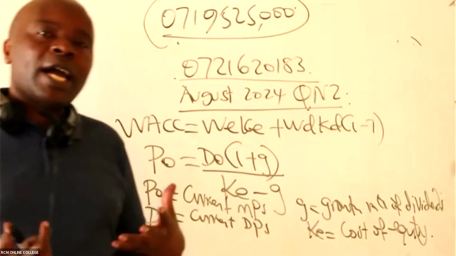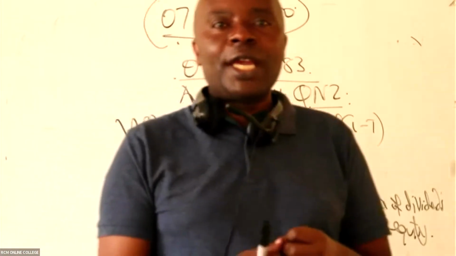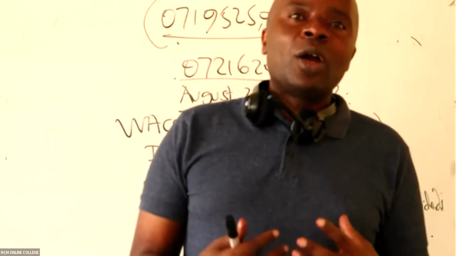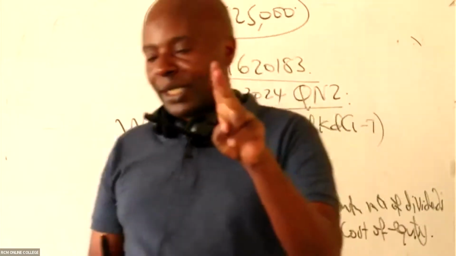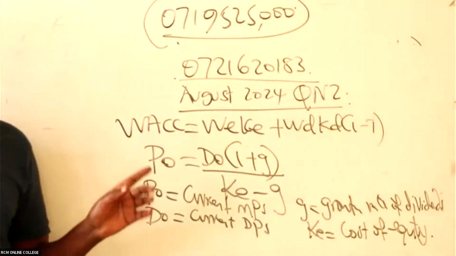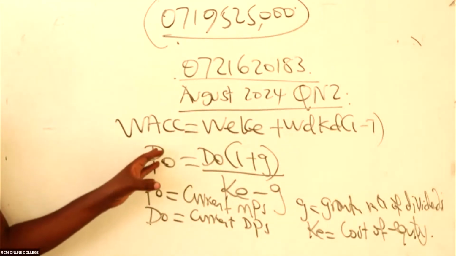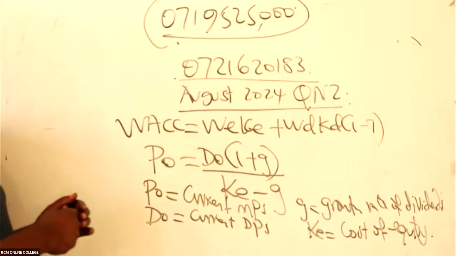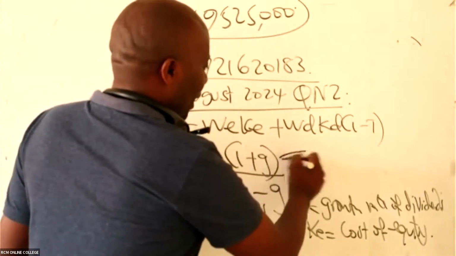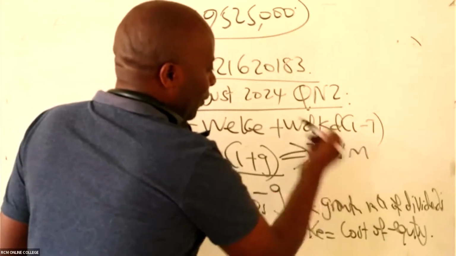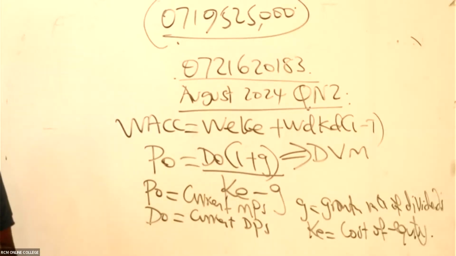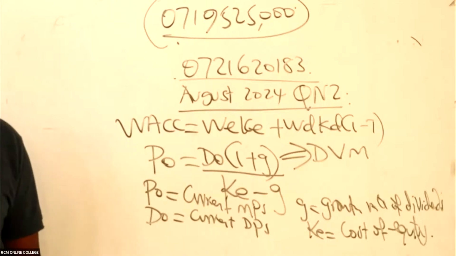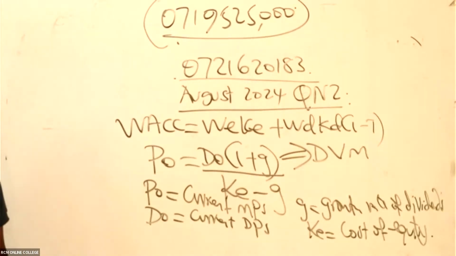But you see now here, they're not talking about valuation of a share. Under WACC, we need the cost of equity. For cost of equity, we have two formulas that can help us. But first of all, before I go to the cost of equity formula, have you been able to see this? DVM, dividend valuation model. Have you been able to write up to here, ladies and gentlemen?